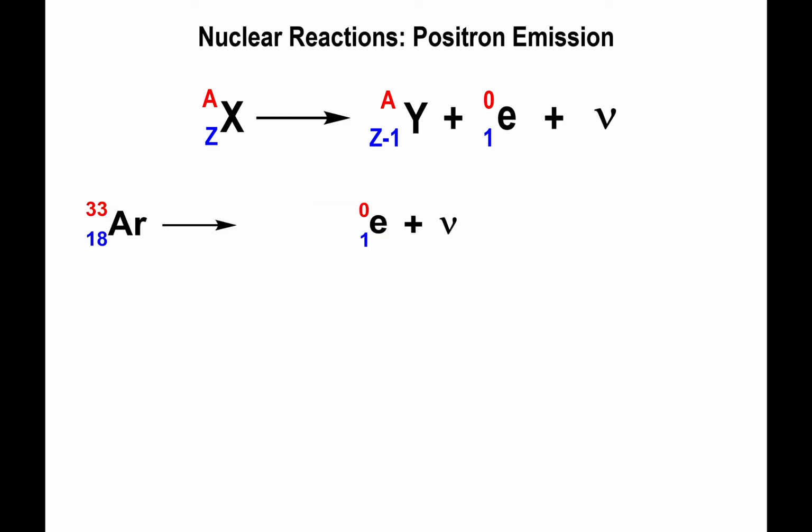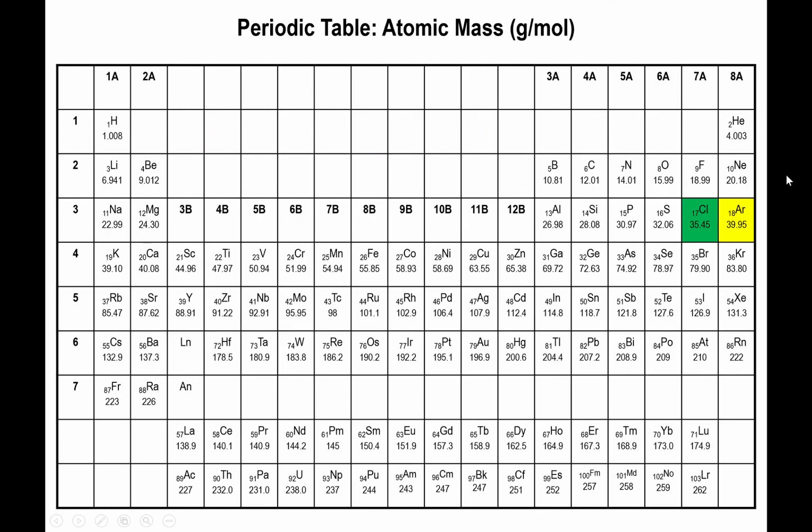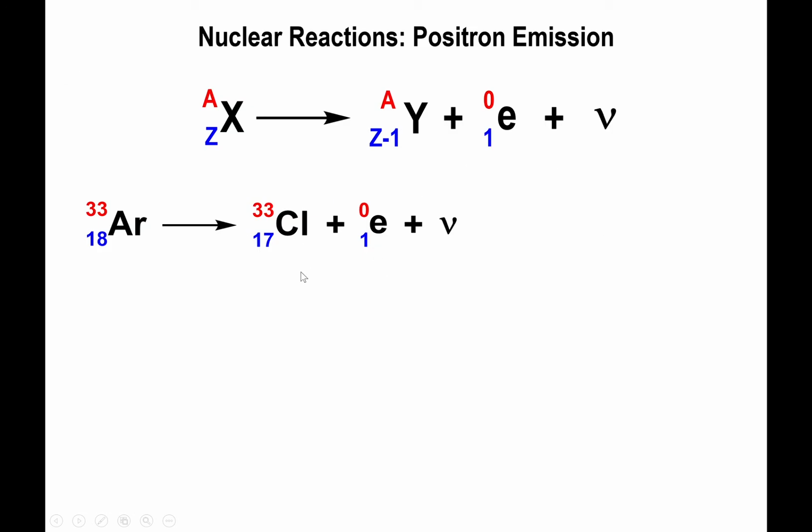So let's do a few examples of that. Let's say we have argon-33 undergoing positron emission. So we have the positron and we have the neutrino. Now we find out what's going on with the element here. If the atomic number was 18 to begin with, that means that the new atomic number will be 17. The mass number, however, will remain constant. So if we look at the table, we're basically shifting from argon to chlorine. So the element in question here is chlorine-33.